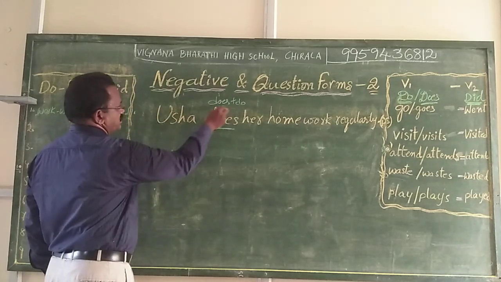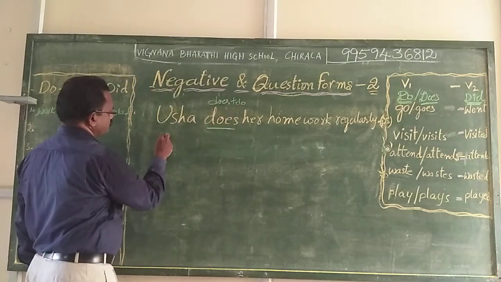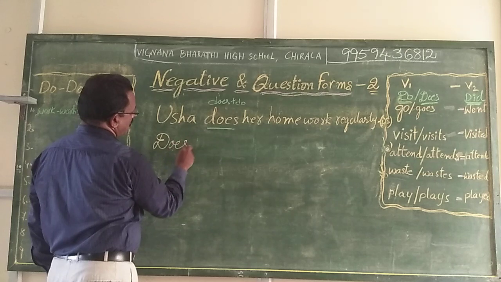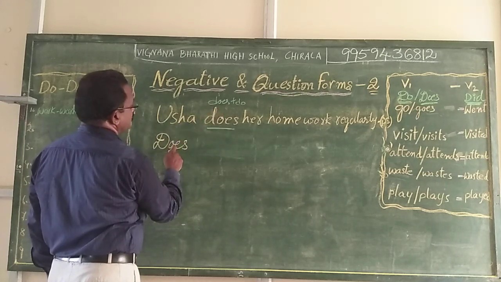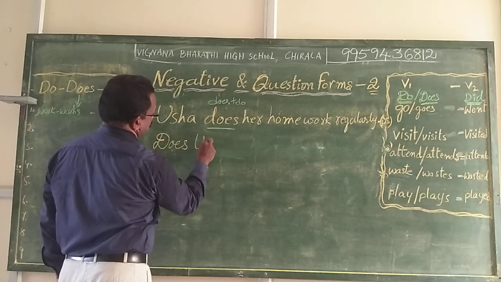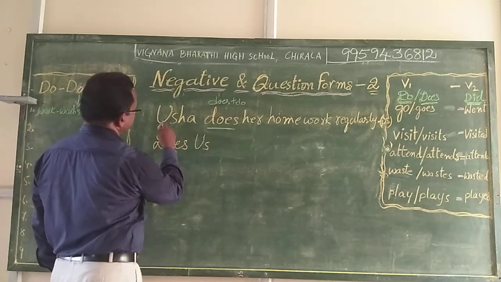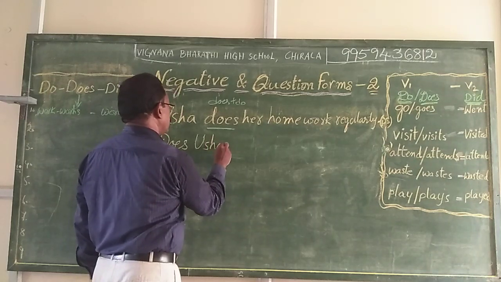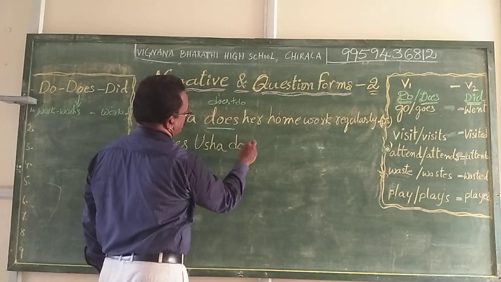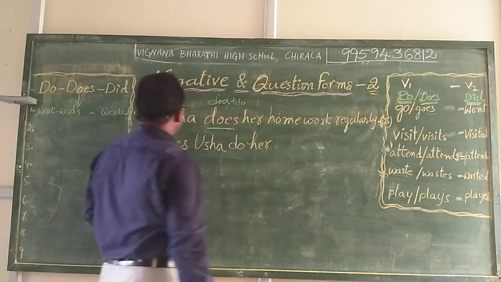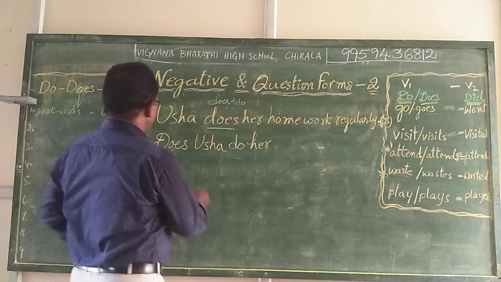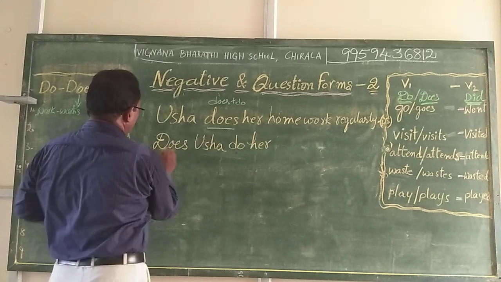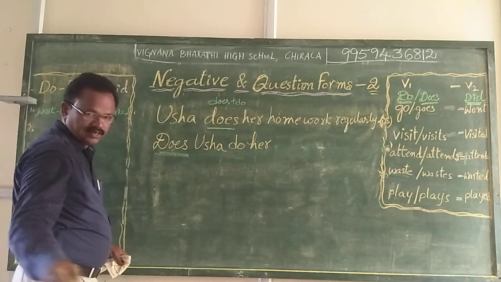What is that? First, here do. Does plus do. Does Usha. Usha, U capital letter always here. Does Usha do her homework? Does Usha do? Here, simple change. This does and do, we write like this in this order.